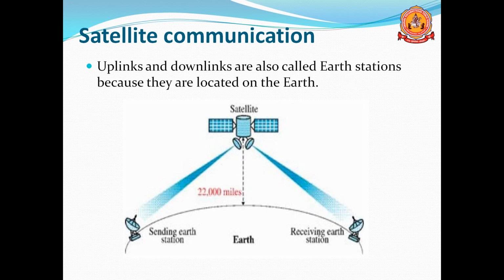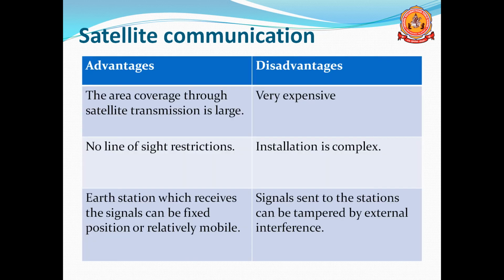Here one device is sending the data to the satellite, that is actually known as uplink. On the left side we can see one device that is transmitting the data to the satellite, that is uplink. And when you are going to receive the data, we are using one more antenna to receive the data, that is known as downlink. Uplink and downlink.